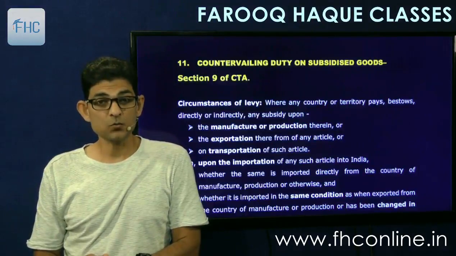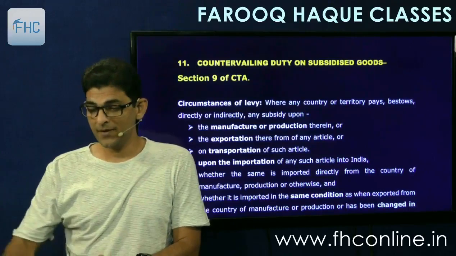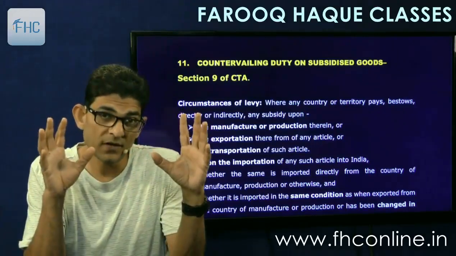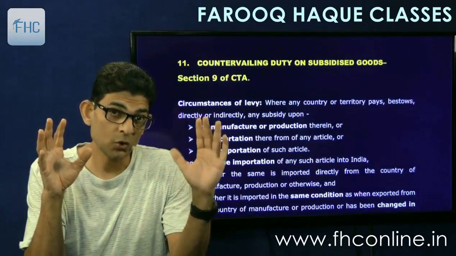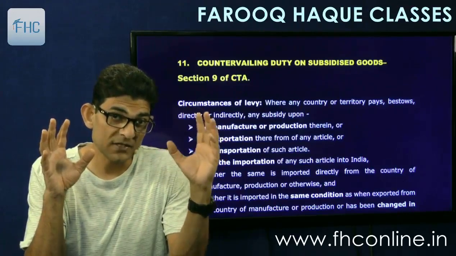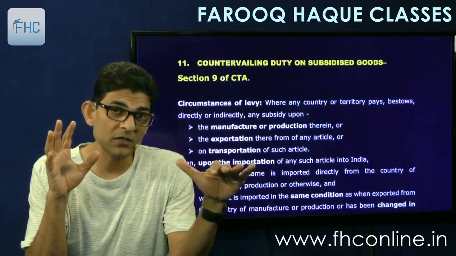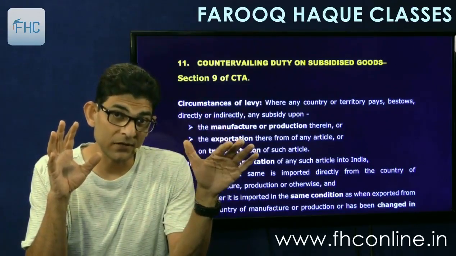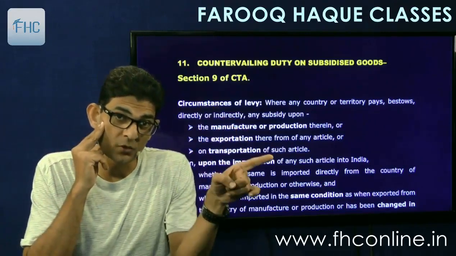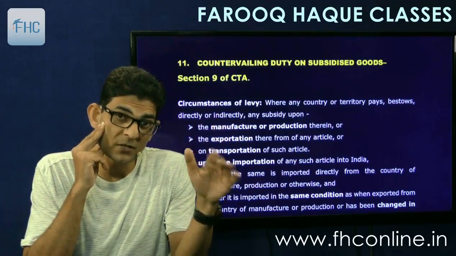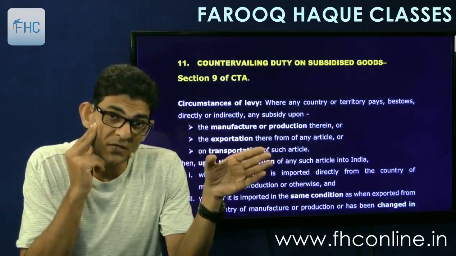Then next one is countervailing duty on subsidized goods. Very simple one again. Here the logic is that foreign country, in order to increase their exports, gives subsidy, the foreign government gives subsidy to their exporters at the manufacturing level or transport level or any other level. That subsidy is given. And because of the subsidy given by the foreign government to their exporters, the exporters will supply the goods at a lesser price to pass on the subsidy. So because they are receiving the amount from the government, they will reduce their export price.